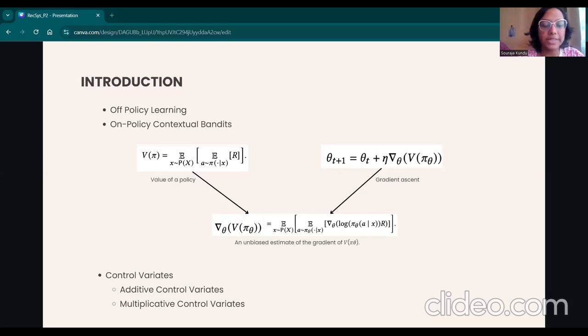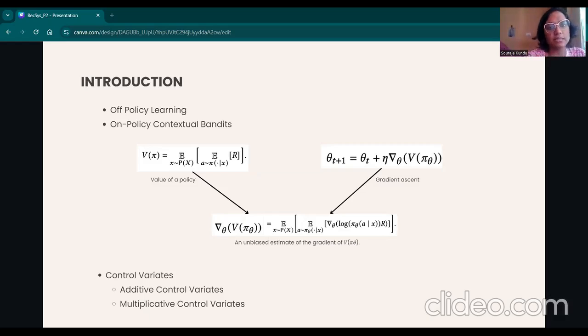So we will follow the gradient ascent algorithm where the parameter theta of policy pi is updated according to this equation: theta t plus 1 equals theta t plus eta, where eta is the learning rate, times the gradient of the estimate V pi. After applying the well-known REINFORCE log trick, we can get the expression for the gradient of V pi as this equation given down below.